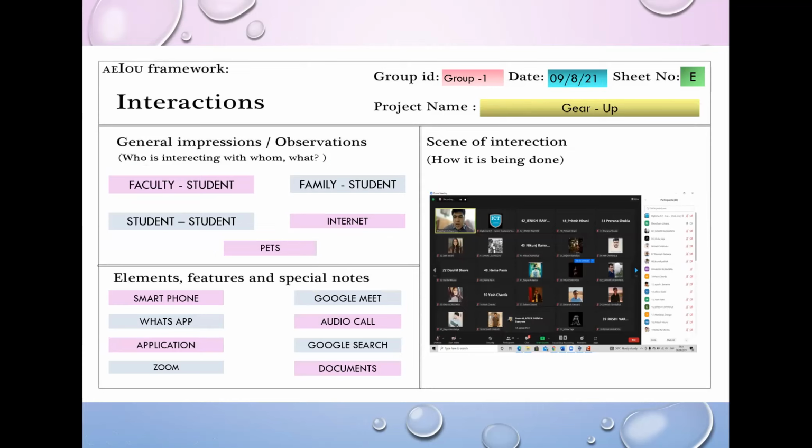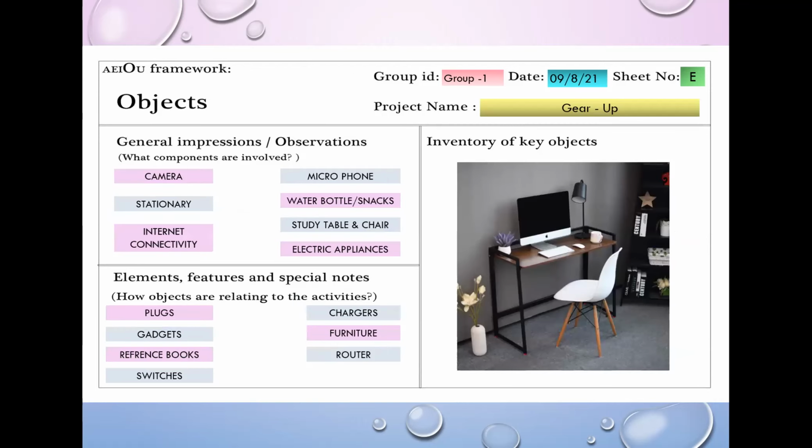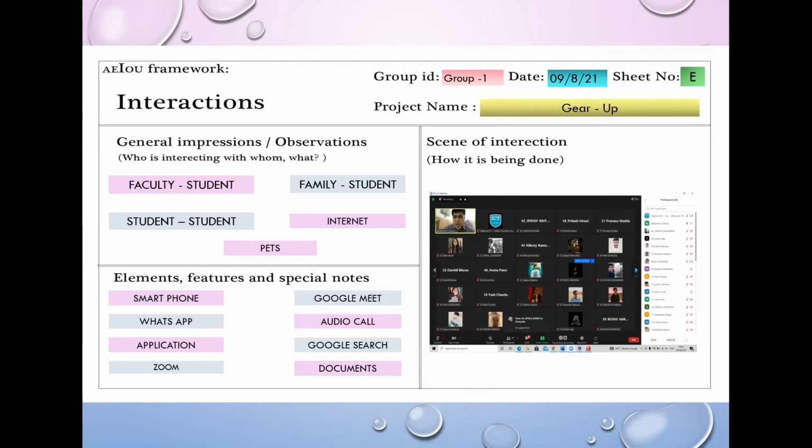So basically, there are four interactions that are done with our application. Faculty to student interaction is there, family member to student interaction is there, and internet interaction is there. And sometimes due to online examination, pets were there to disturb, right? So pets. Then the elements are listed below.